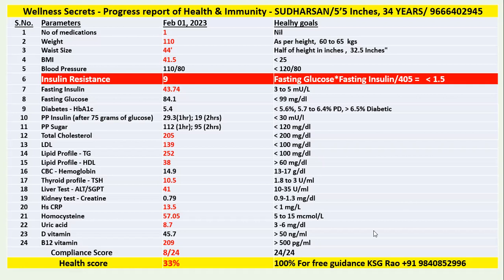The compliance score is what? His score is out of 24 parameters. He was okay on 8. That means his health score is 33%. So he must improve. Why has all this happened? Primarily because of eating multiple times. When I checked with him, the person confirmed to me that yes, sir, I keep eating regularly. So this is one wrong habit, friends.